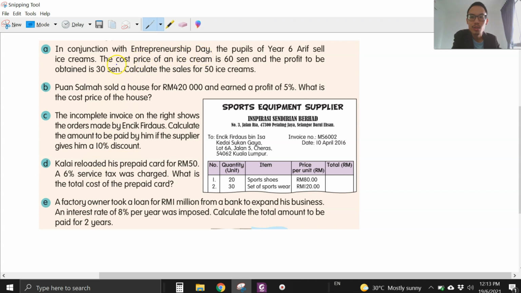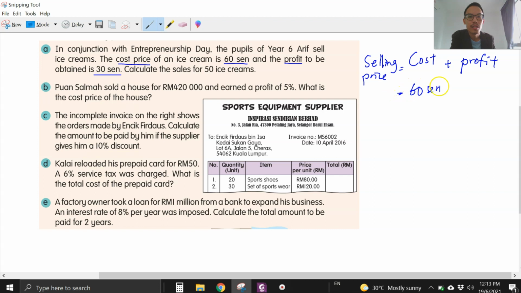So it has to do with the cost price. The cost price of an ice cream is 60 cents and the profit to be obtained is 30 cents. First of all, you need to find out how much he should sell the ice cream for. So your selling price equals your cost price plus the profit. When you start a business, you want to have profit. So the cost price here is 60 cents and the profit to be obtained is 30 cents. So you should sell your ice cream at 90 cents.